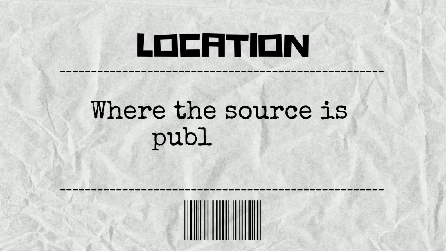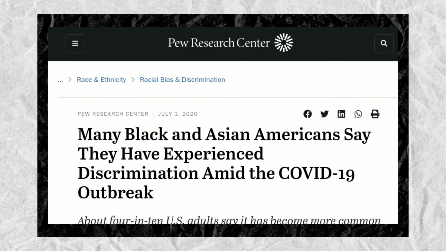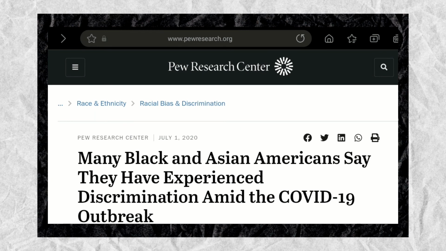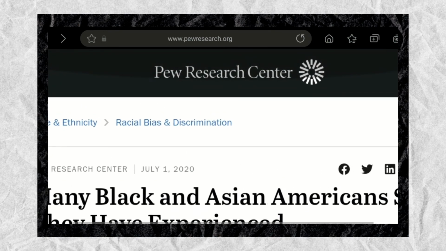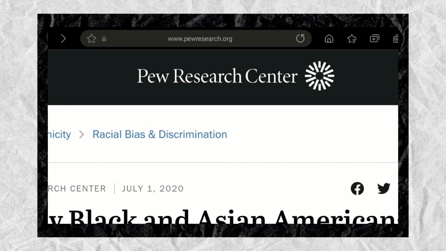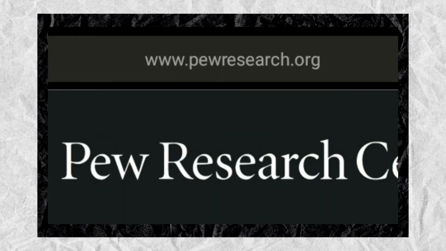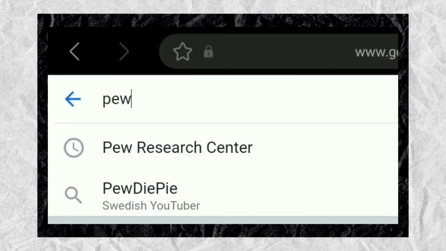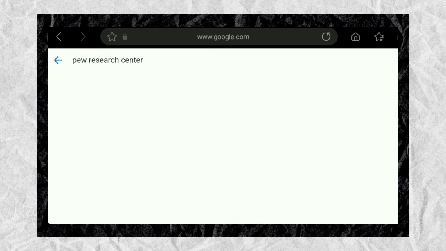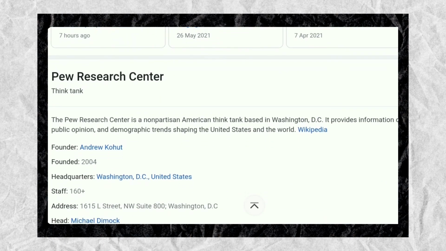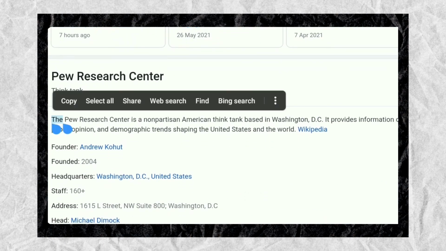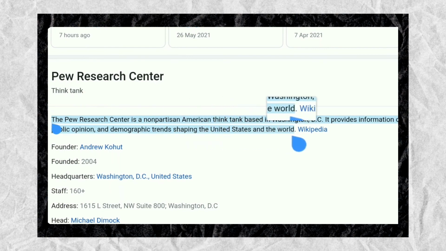Location: where the source is published. Simply by looking at their website's link, which is usually located at the top along with the URL, we can tell right away whether or not this is reliable. In our case, this is definitely reliable because it is published by an organization. In addition, the Pew Research Center is a non-partisan American think tank, which means that their research institution is unbiased.